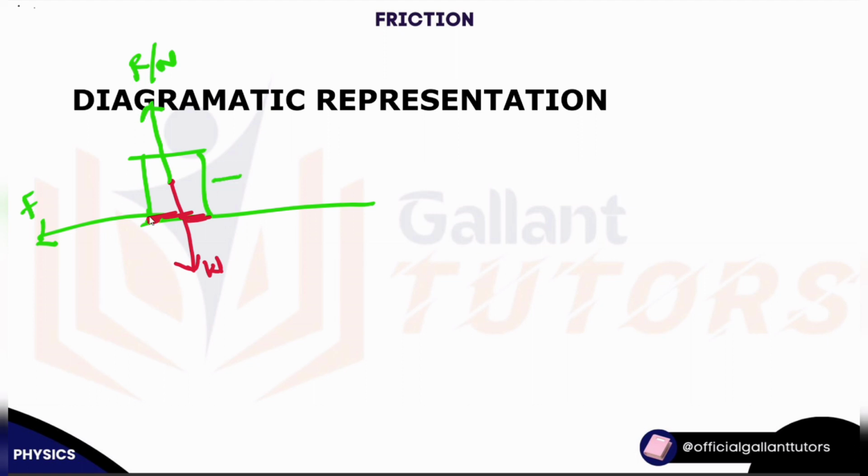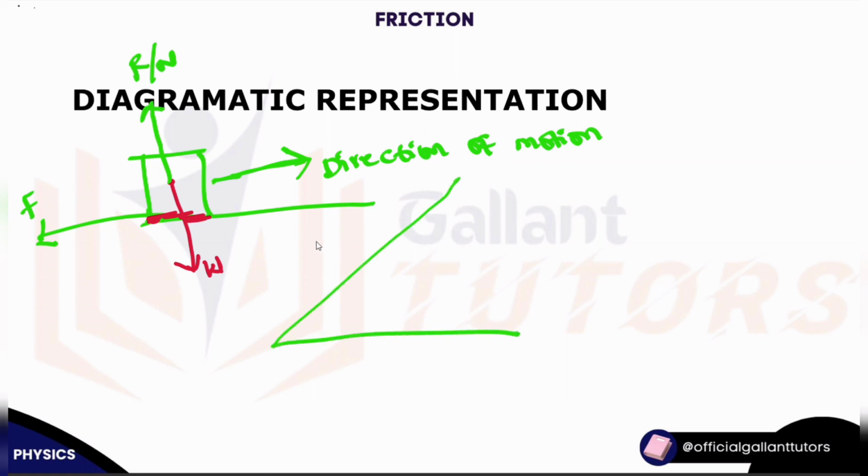If the frictional force is this way, that means the direction of motion is in this direction. So you can say this is the direction of motion. This is fact. But it gets complicated when it's on an inclined plane. Don't worry, I will explain it very well here so you get to understand it.